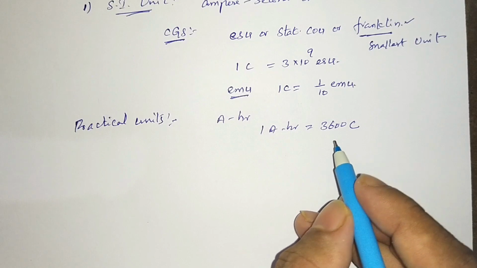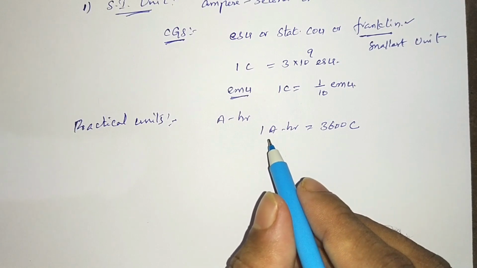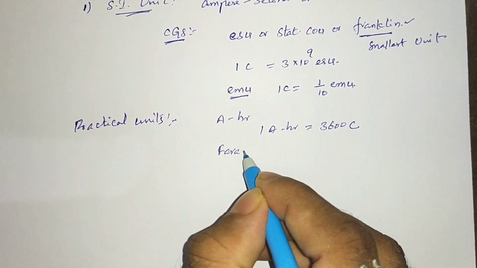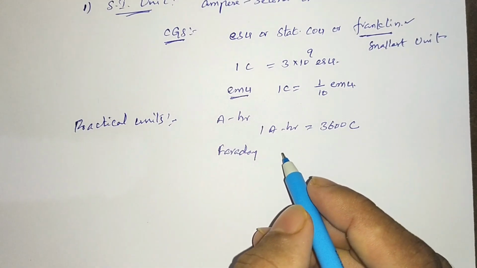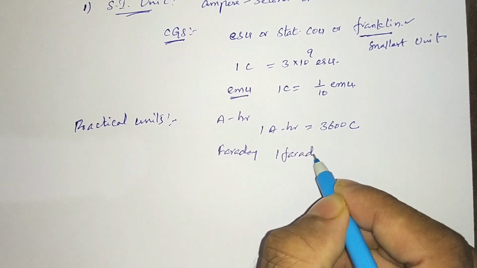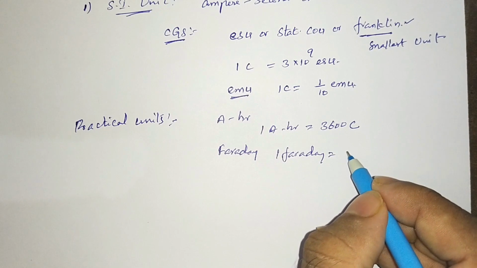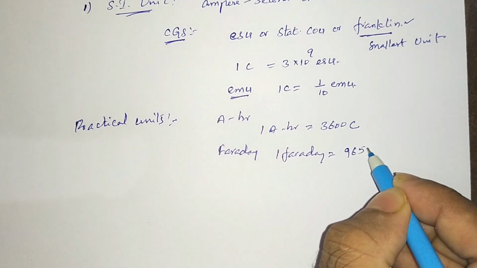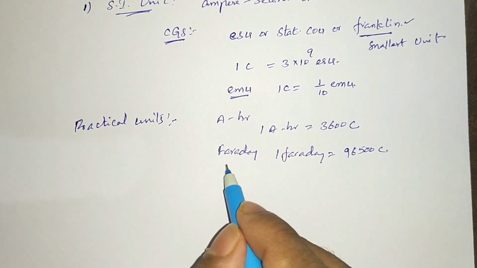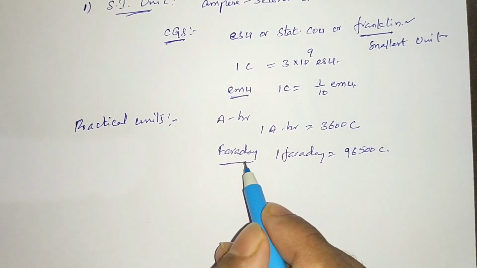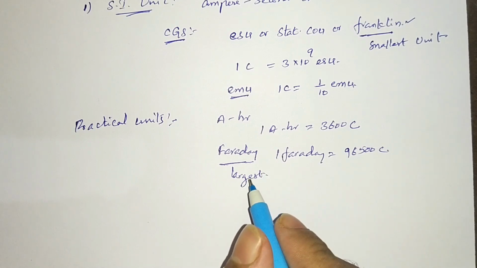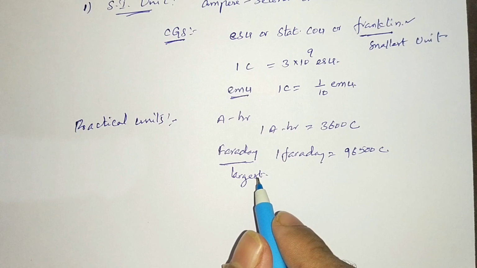And 1 Faraday is equal to 96,500 coulomb. This Faraday is the largest unit of charge.